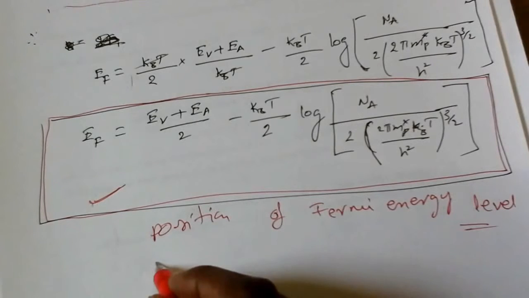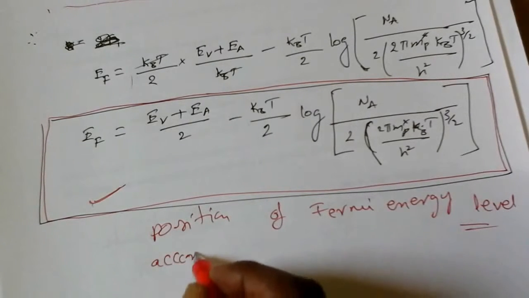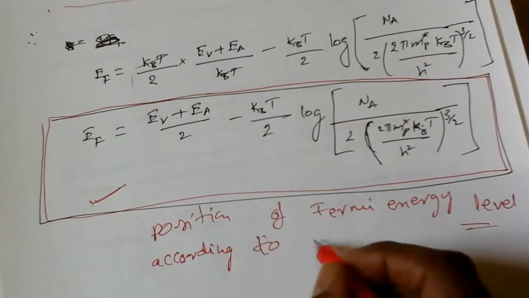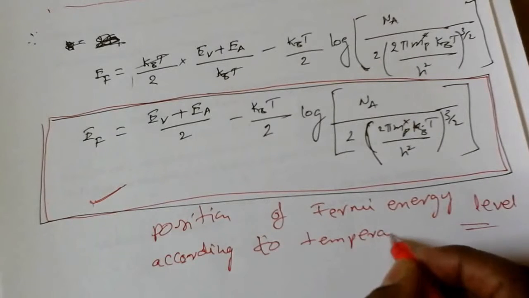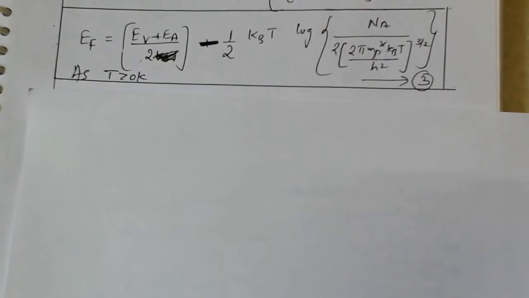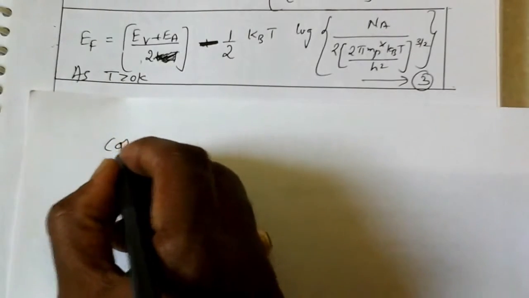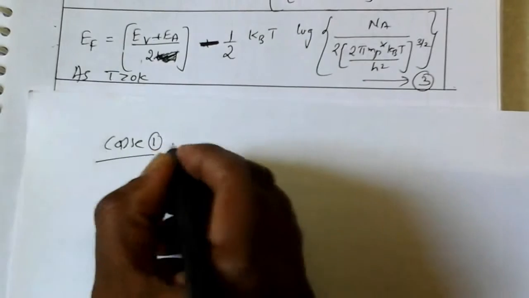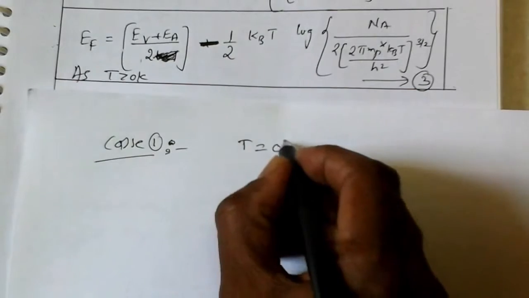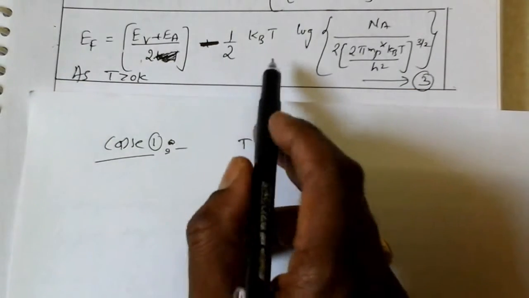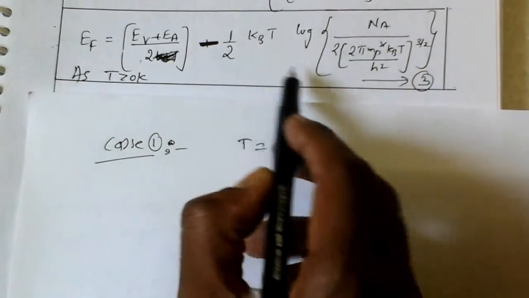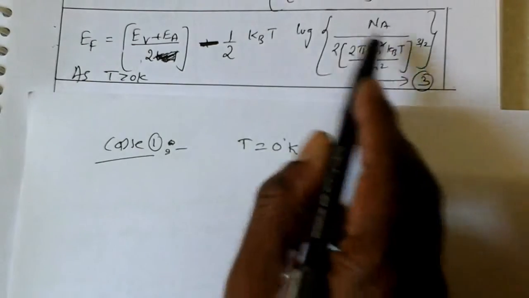According to temperature, now case 1 we are taking. If you take case 1, T is equal to 0 Kelvin. If you put T equal to 0 in this equation, this entire term is going to become 0.